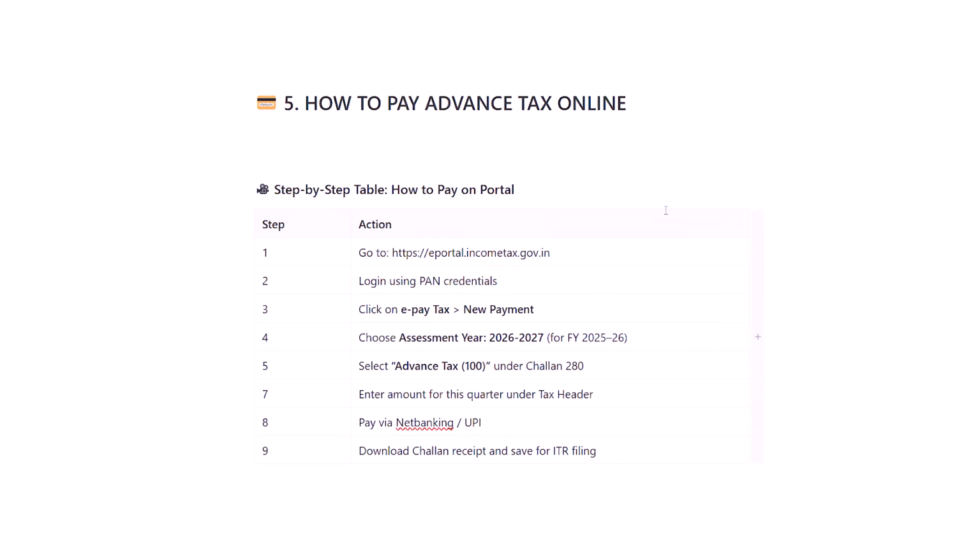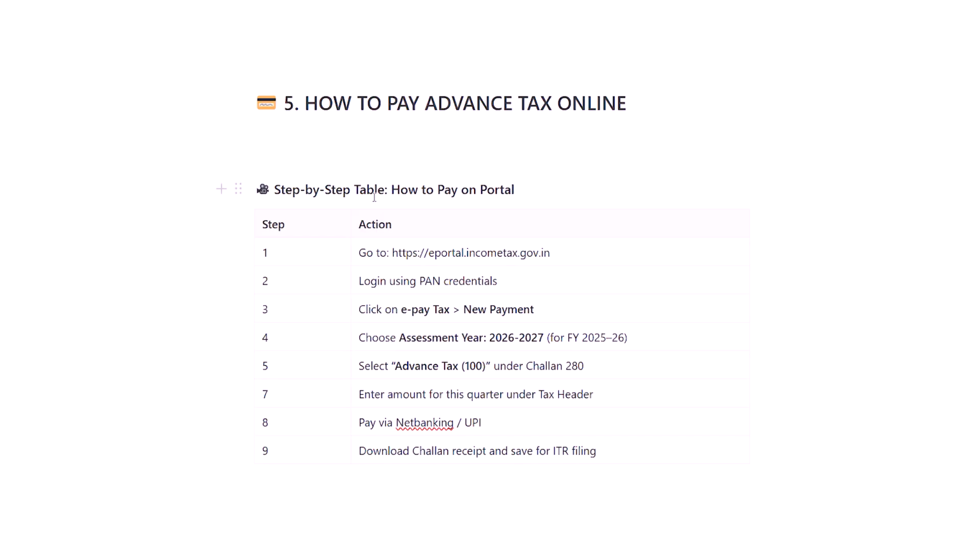Now coming to the last and the final section, how to pay your advanced taxes once you have calculated it. You don't need your CA. You don't have to spend hours submitting tax returns and all while submitting advanced taxes. It's really simple and it's going to take only 5 minutes of your time. So I have presented a table in front of you. I will not be going into much detail for every step because it's self-explanatory. You just have to follow these 9 steps. I will just summarize it for you.